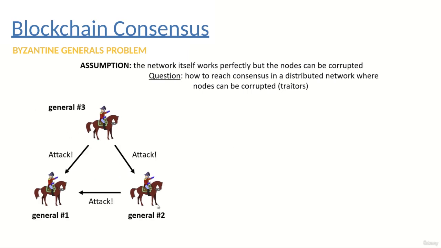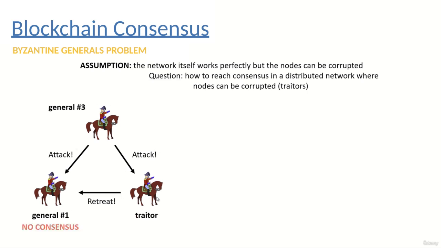Okay, so let's consider a situation with 3 generals. This general sends a message to the first one and the second one in order to attack. This general is going to transmit this message to all the other nodes in the network, so the first general will get 2 messages, attack and attack. In this case, every general will attack, so there's a consensus.